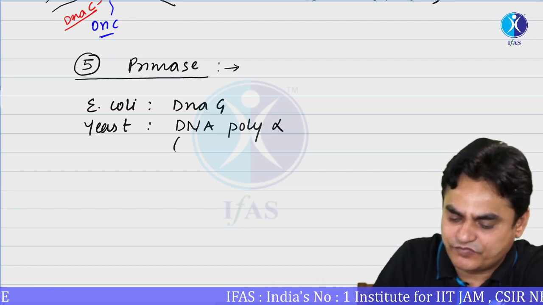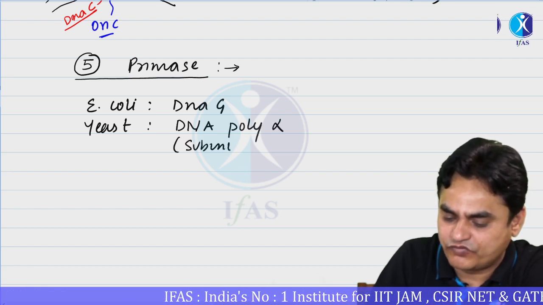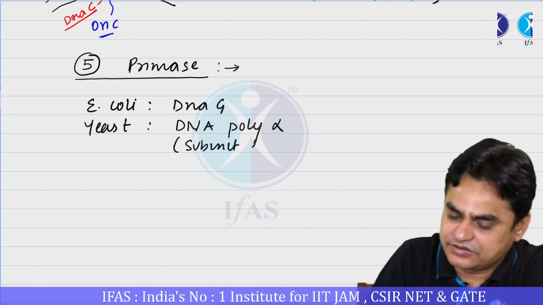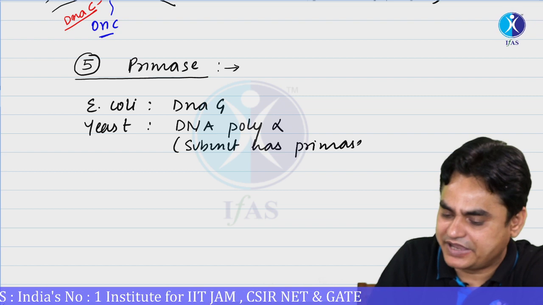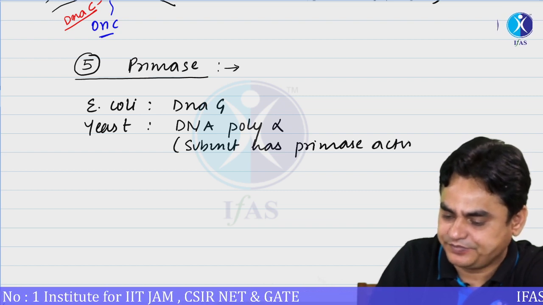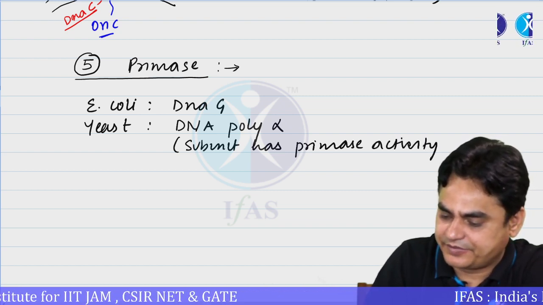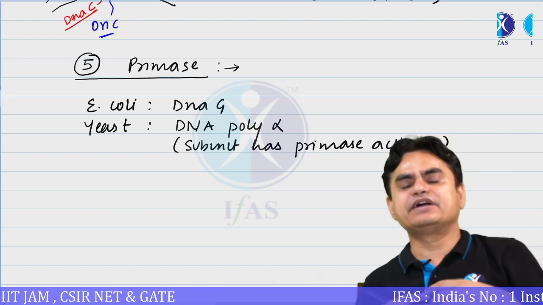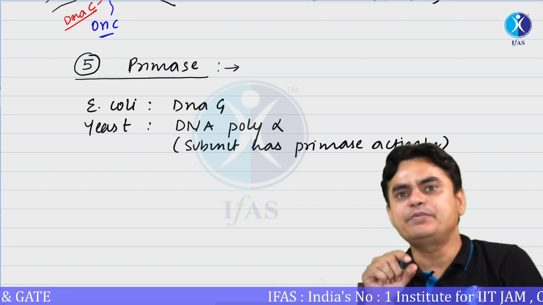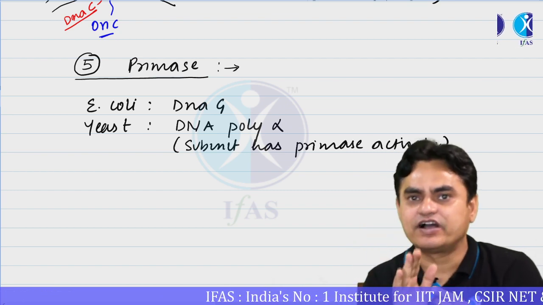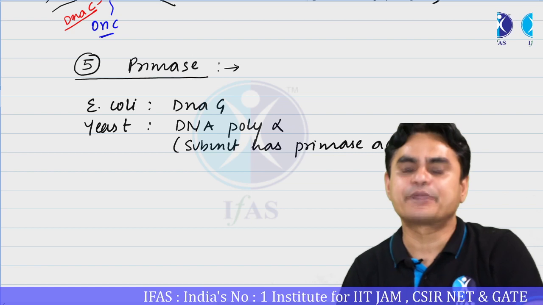That is, one of the subunits of DNA polymerase alpha has a primase activity. So there is no separate primase in case of eukaryotes. One of the subunits of DNA polymerase alpha itself has a primase activity.